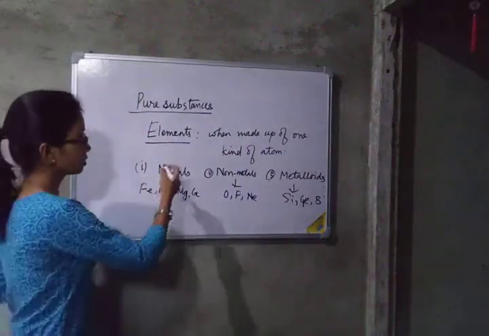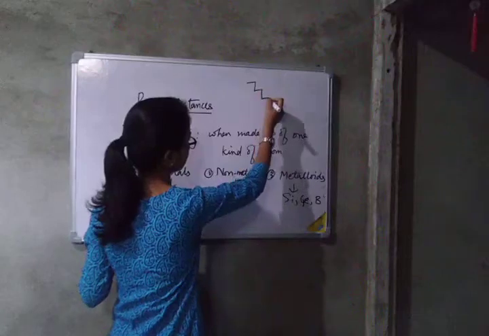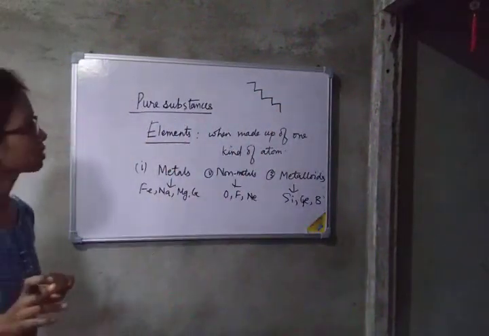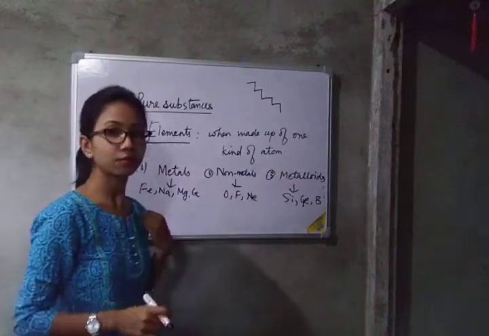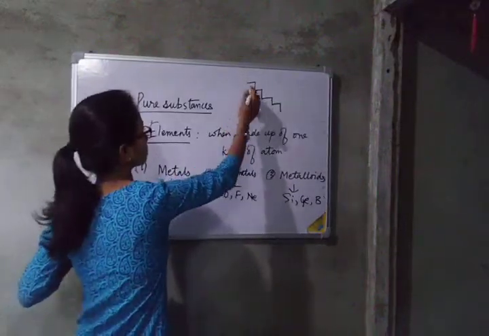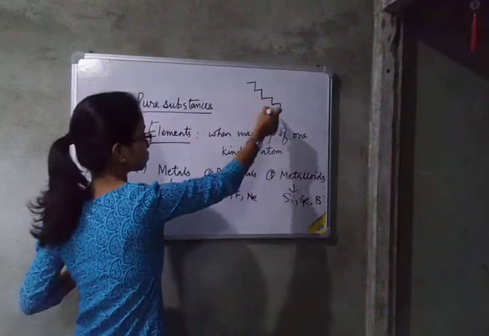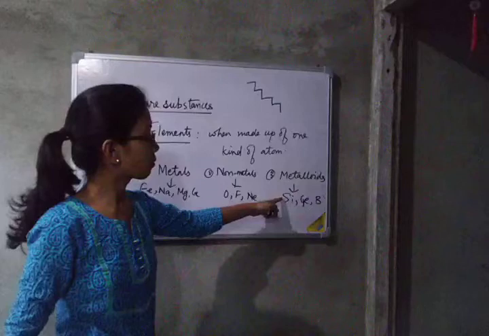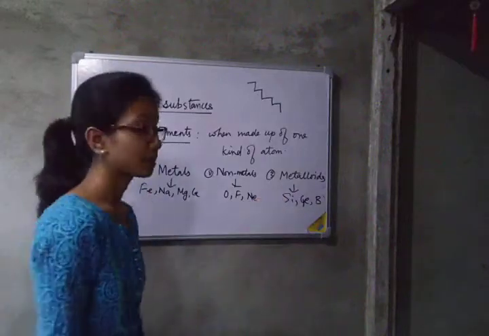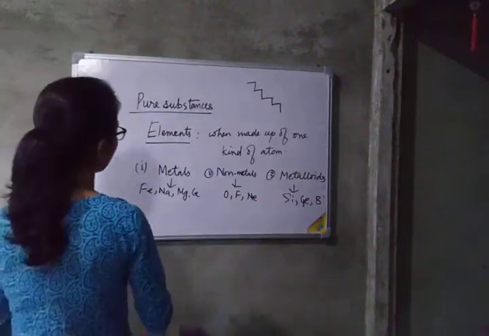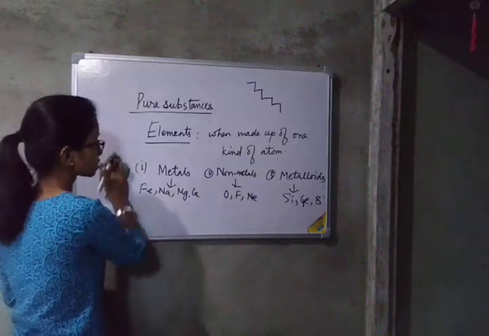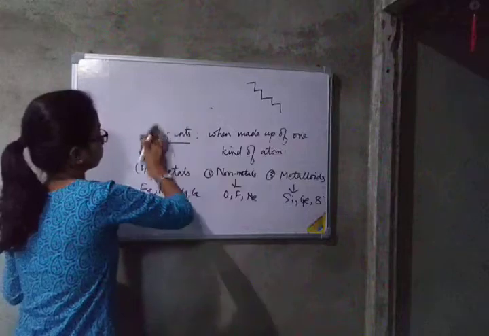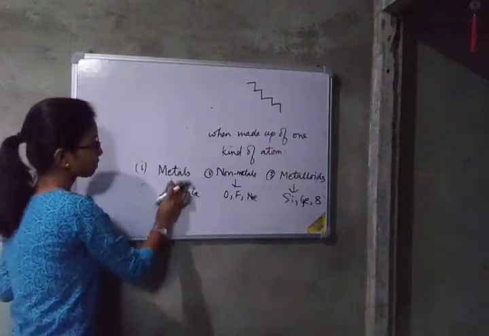You can see one division in your periodic table, a zigzag line with different colors. In your book you can see that it is in green color, or it might be in pink color. Here you can see boron, then you can see silicon. In this way you can find a zigzag line in the periodic table with different colors. These type of elements are known as metalloids. Now let's discuss the properties of metals and non-metals.